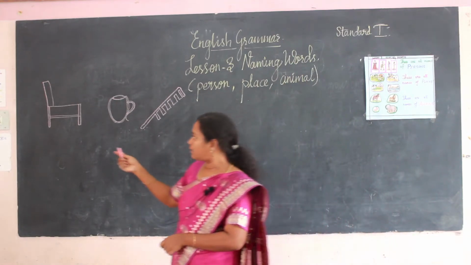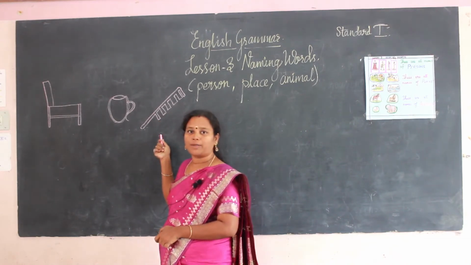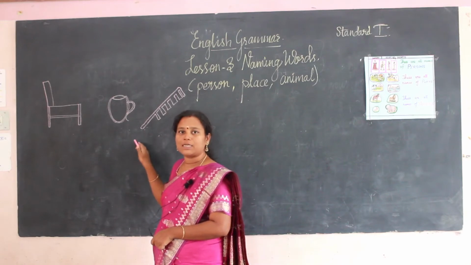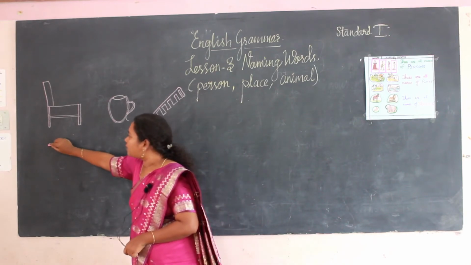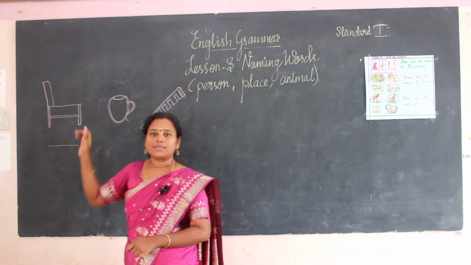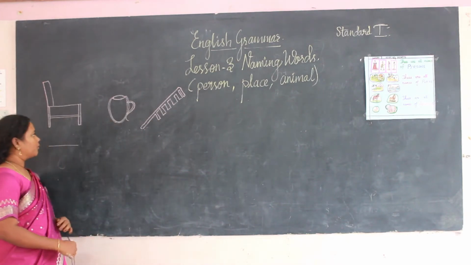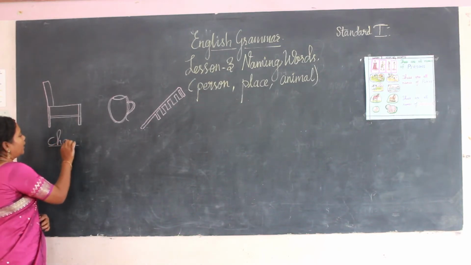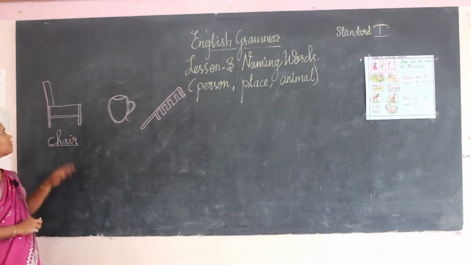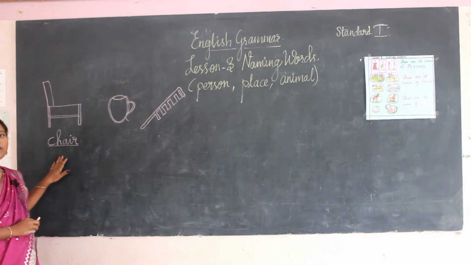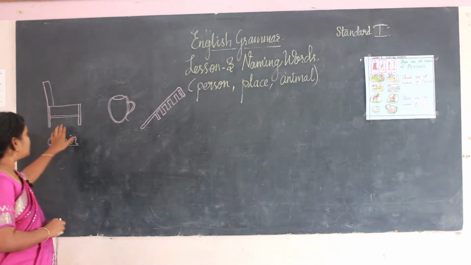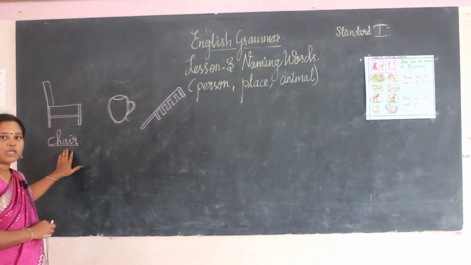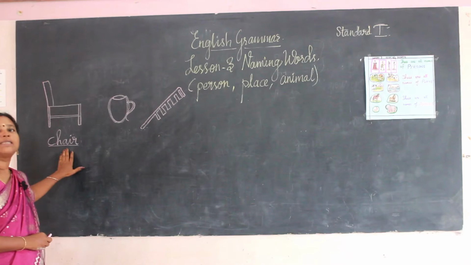So see here, some pictures I have drawn here. So you have to say the name of these pictures. This is just a recall for things. So what is the first I have drawn here? This is a chair. You all know this is a chair. So what is spelling for chair? C-H-A-I-R, chair. So this is a naming word for chair. This object is having a name that is called as a chair, and chair is a naming word for things.